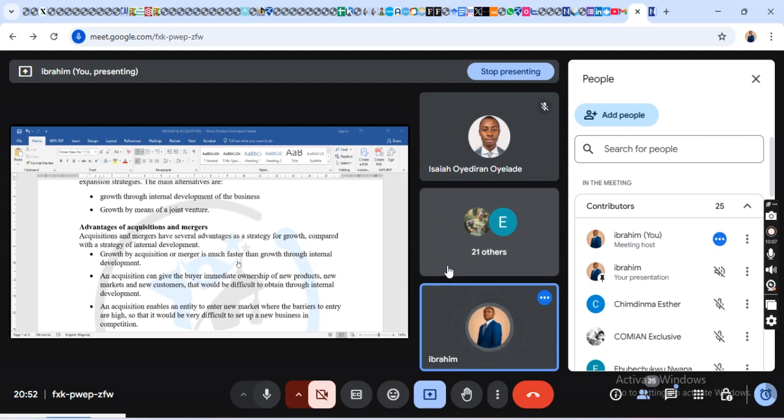One of it is that when you go through acquisition or merger, it's much faster than growth through internal development. When there will be growth in the business, when you go through acquisition or merger, it will give you more competitive advantage.